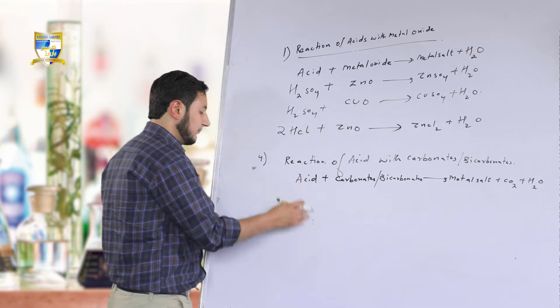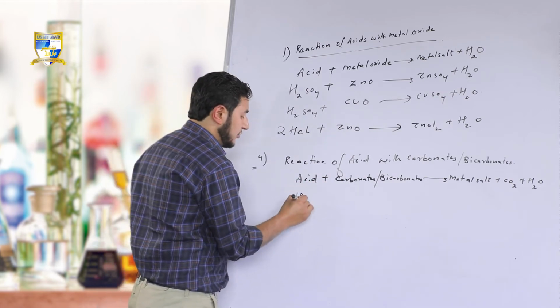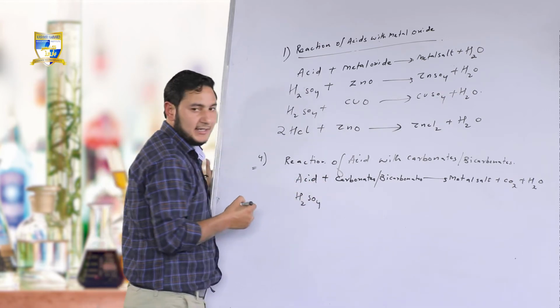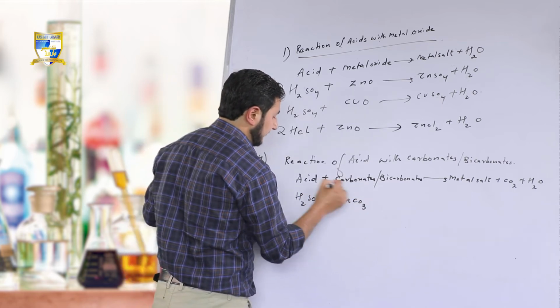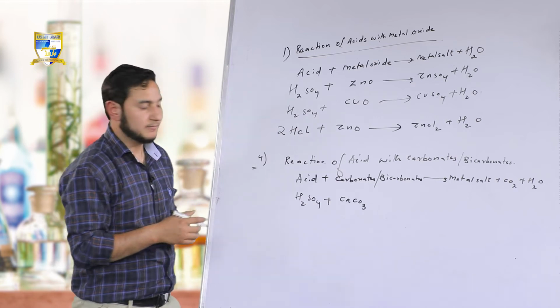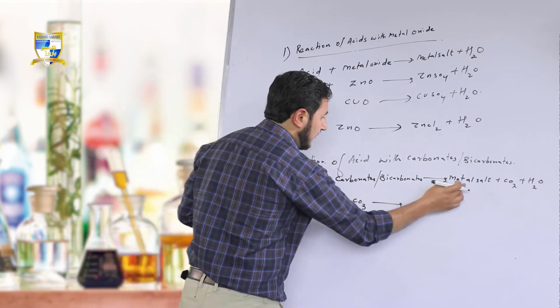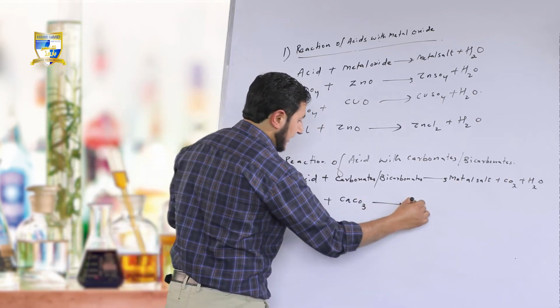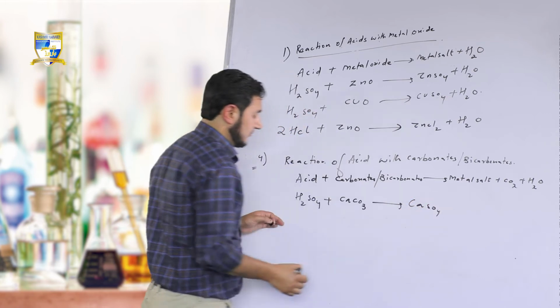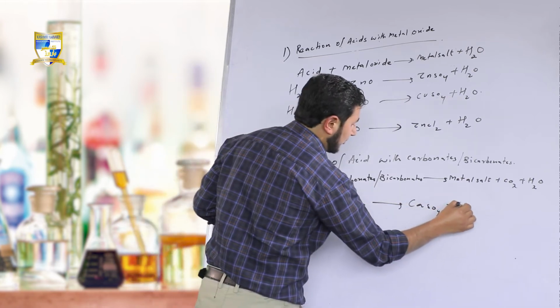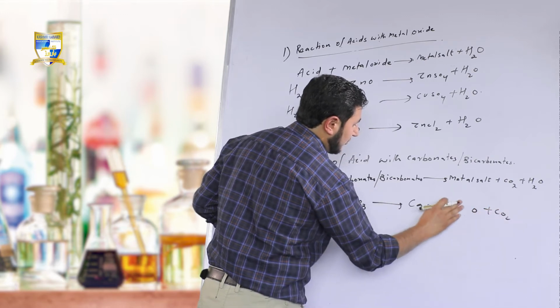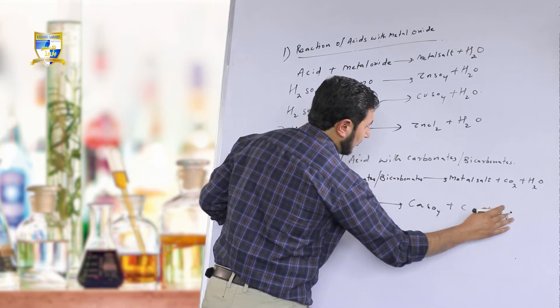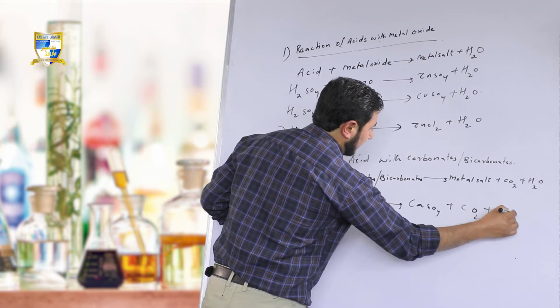Examples. Very easy. H2SO4, fine, with calcium carbonate. Clear? There will be formation of metal salt, that is CaSO4 plus H2O plus CO2, or CO2 plus H2O, whatever you wish to write.